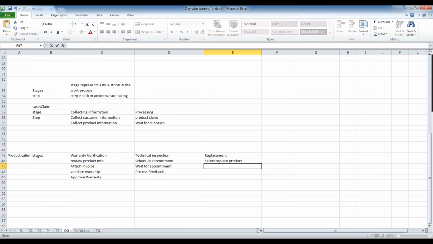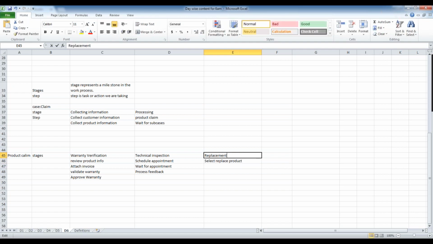And basically here you can add one more step for technical inspection before replacing. Sometimes they ask for return of the product, sometimes they won't ask. It depends on the company status, or on the size or type of product. If that is required, you can also add that one as a step. Some people ask for return of the existing product. If returning exists, you can add one more step. You can track whether the product is received or not.